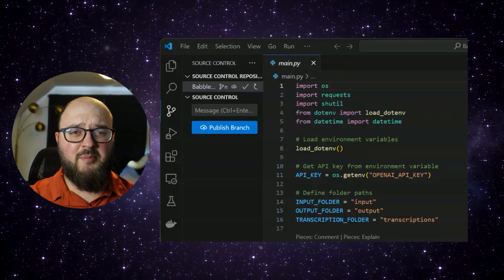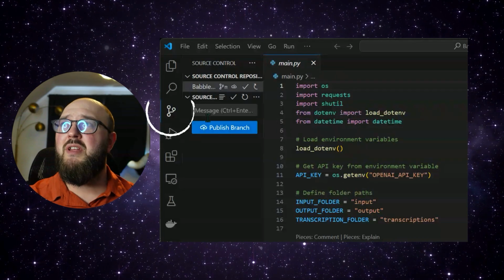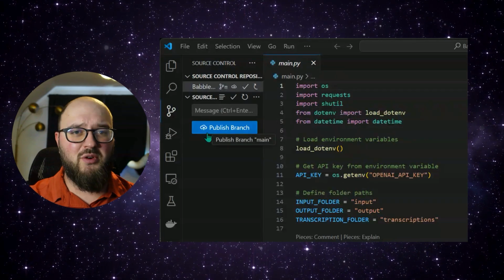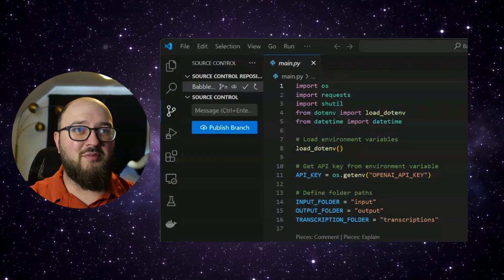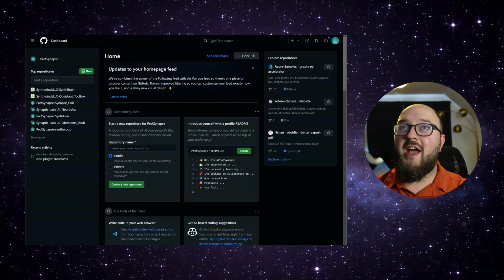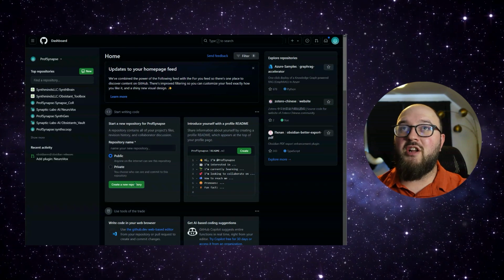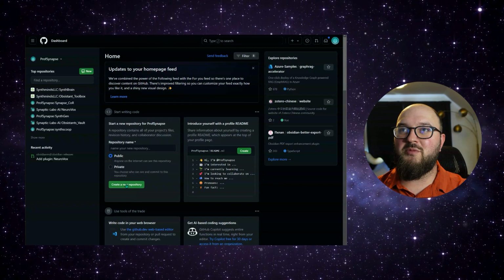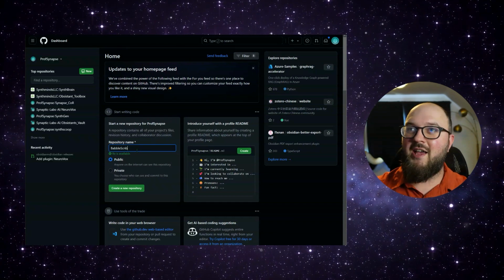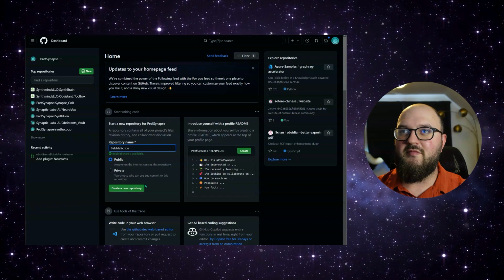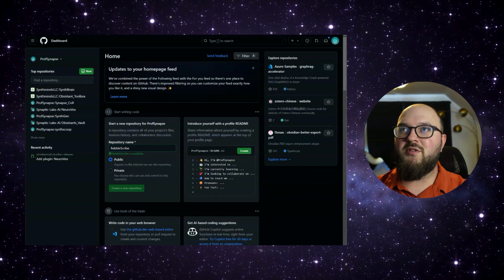Now we're ready to get this up on GitHub. So you can do it through setting it up on source control over here, but I want to show you how to actually do it on the website, just in case that's your preference. So we'll come back here. We'll start a new repository. We can do it here as well. We'll call it public, and I'm just going to call it BabbleScribe. Create a new repository.